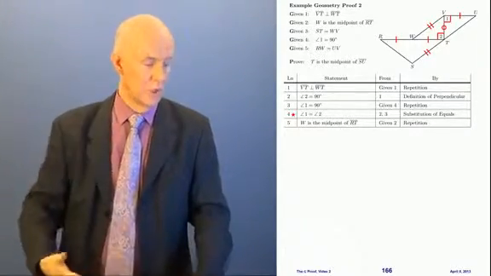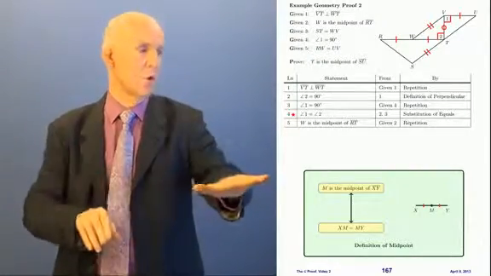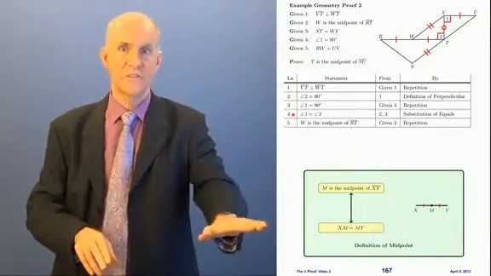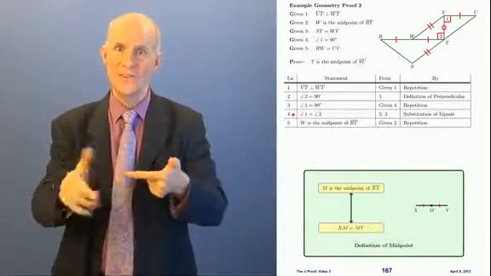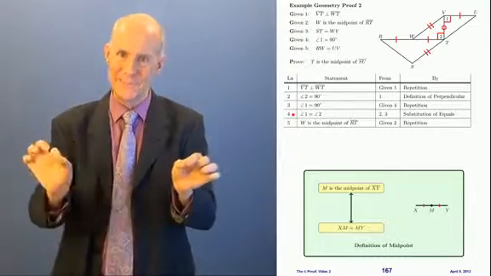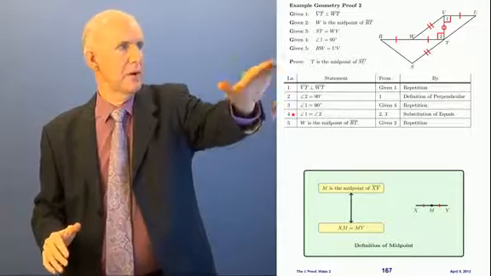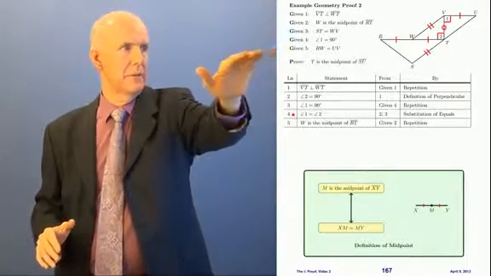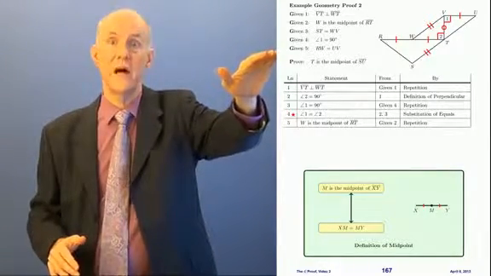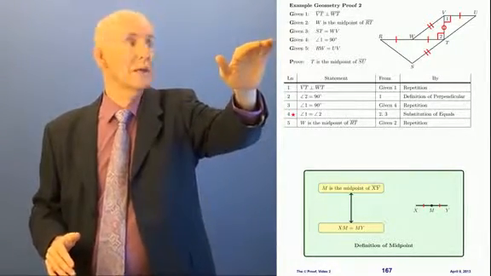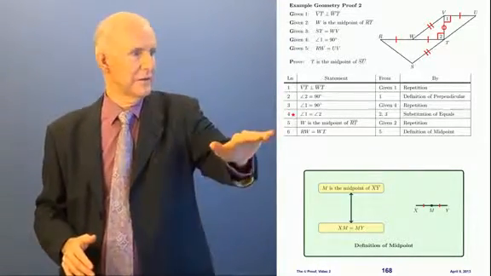We need a rule. And the rule is definition of midpoint, which lets us move from a statement with the word midpoint in it, to another statement that has an equal sign that says 2 things are equal, which are the 2 pieces on either side of the midpoint that the midpoint splits the segment into. All right? Well, what do we have up here? We have W is the midpoint of RT. Okay, up here in our diagram, W is the midpoint of RT. Look, that's why we put those 2 single ticks in there, one on either side of W. So that means that's what we can say. We can say RW equals WT. Let's put that down now as our next line.